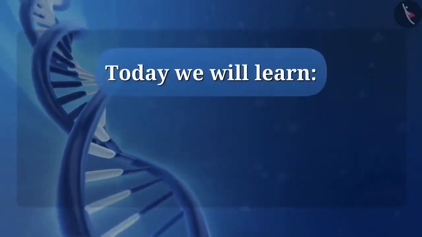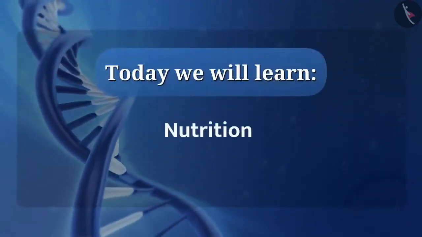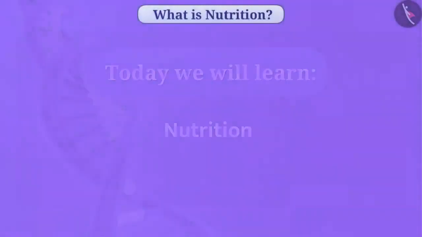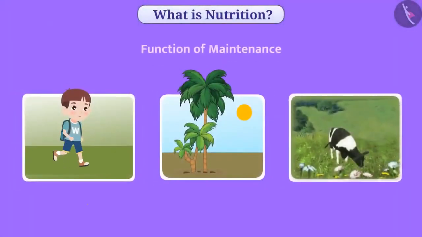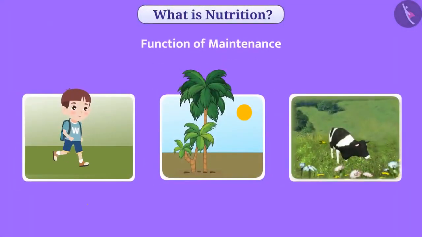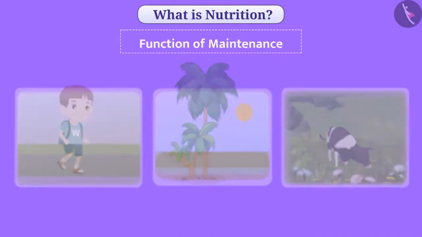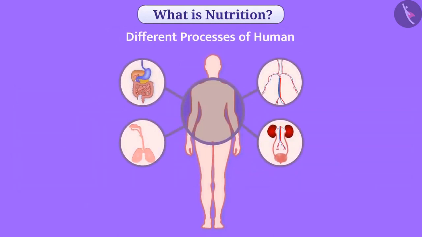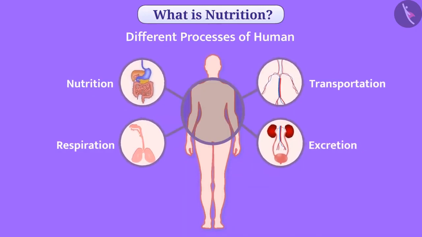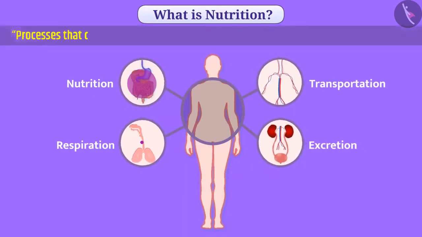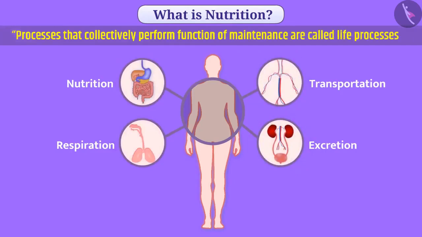Today we will learn about nutrition. In living beings, the function of maintenance should be carried out continuously so that they can remain alive. For this function, different processes like nutrition, respiration, transportation, and excretion work collectively. Processes that collectively perform the function of maintenance are called life processes.